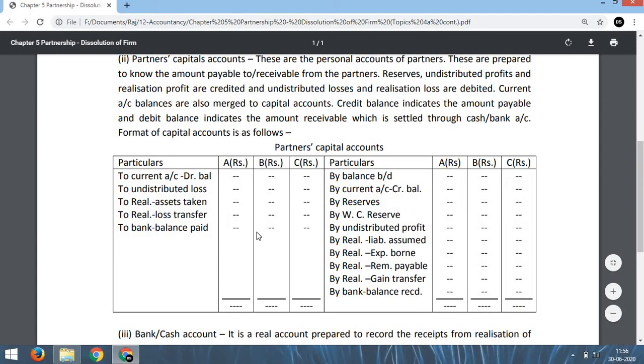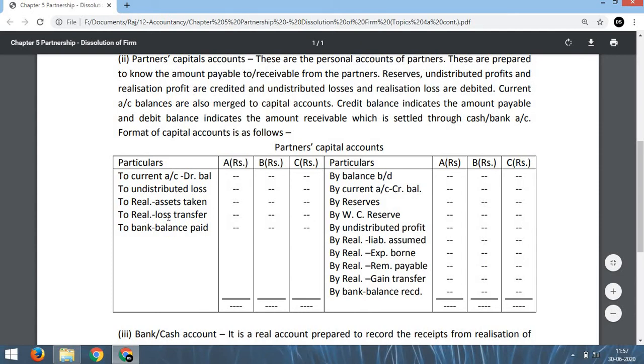Now after doing this, we have to see what was the balance of realization account, that means in account number 1, as I have discussed some time ago. Now that balance is to be transferred here. This is known as by realization account, that means profit on realization or gain on realization transferred. So we have to write that profit in the profit sharing ratio A, B, C. Similarly, if there is a debit balance in the account, that is called realization loss. So that is to be transferred to this side, to realization account, loss transferred, A share, B share, C share.